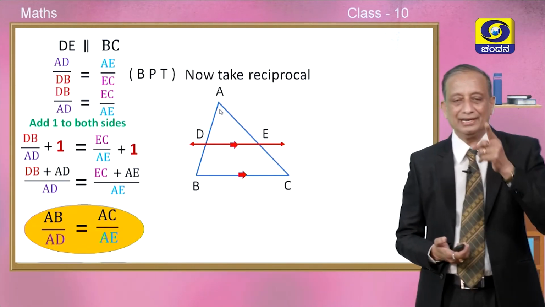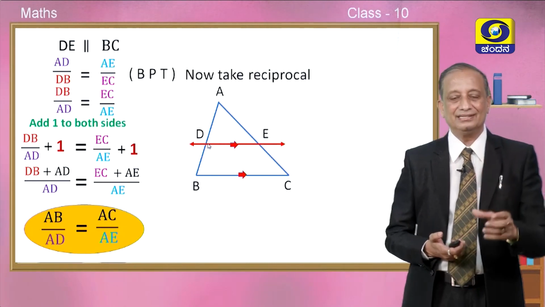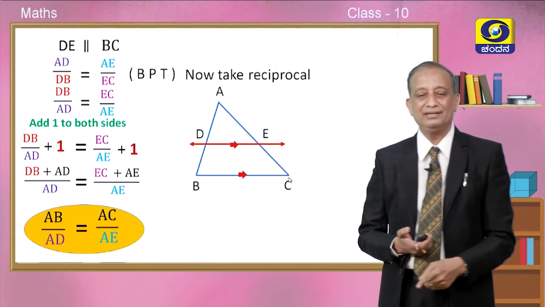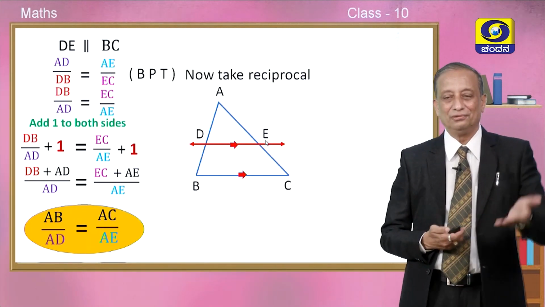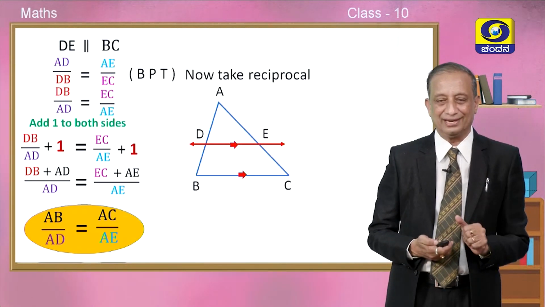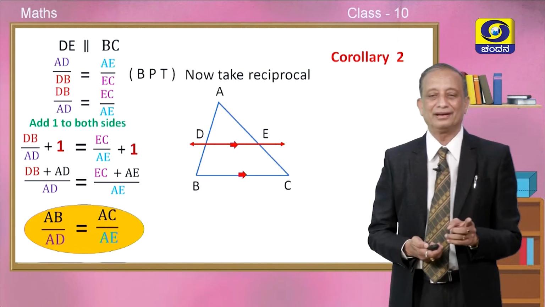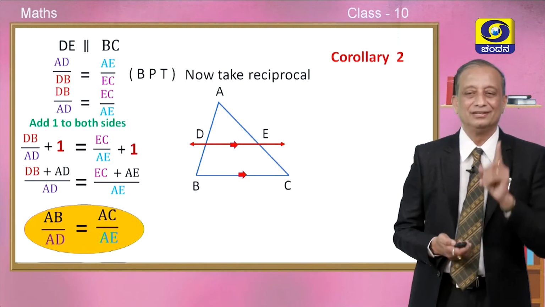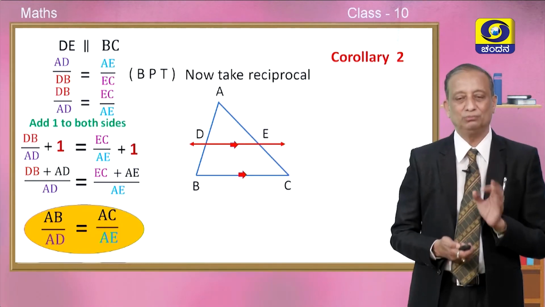Look at the side AB divided by the segment AD is equal to the whole segment AC by AE, children. So we took the reciprocal of BPT, then added 1 to both sides, simplified, and got another important result. From here onwards, we shall recognize this result as corollary number 2.